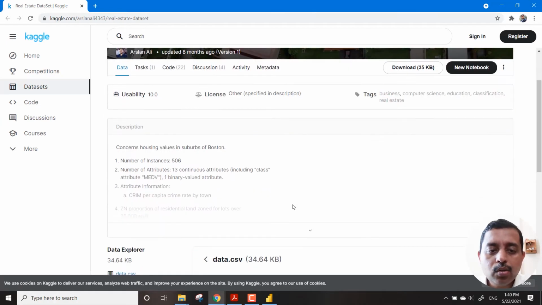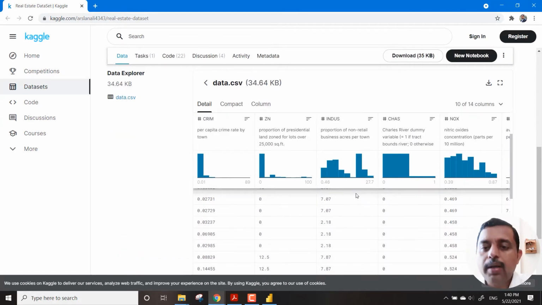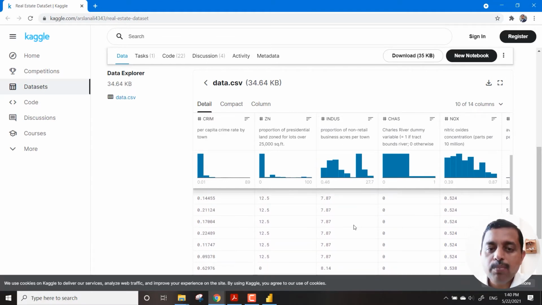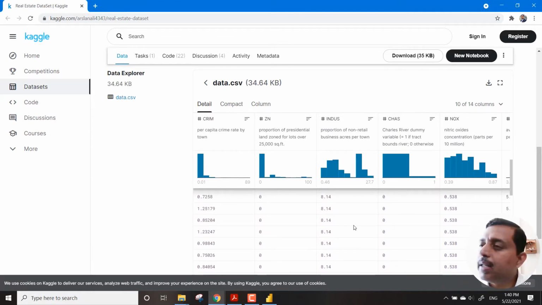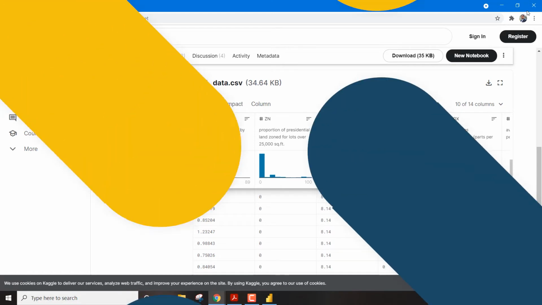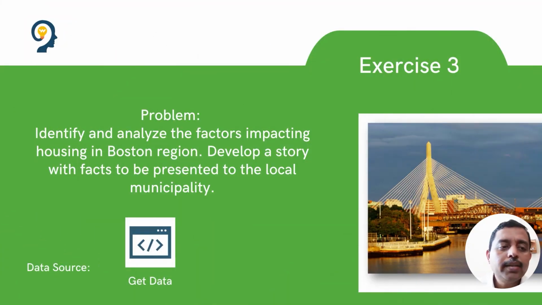So this is the data. You can see the data, you can download the data as well. So this is the data for that municipality. This is completely fact data. It talks about the per capita, the proportion of residential and land. The top part is talking about the type of data, and then you have the fact over there. So there is no other external data over here. Done. Exercise number 3.